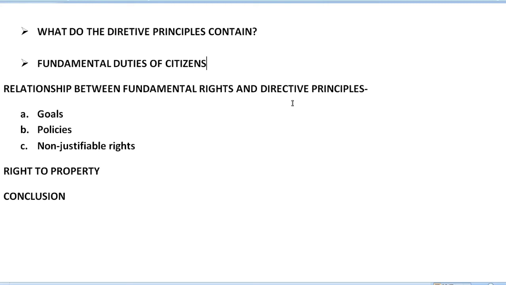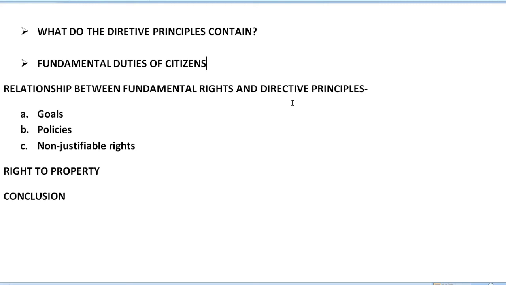And next we have the non-justiciable rights. Under this, adequate livelihood is important, equal pay for equal work for men and women, right against economic exploitation, right to work, and early childhood care and education for children below the age of 6 years. So these are some of the rights we have under the directive principles, which are non-justiciable rights.